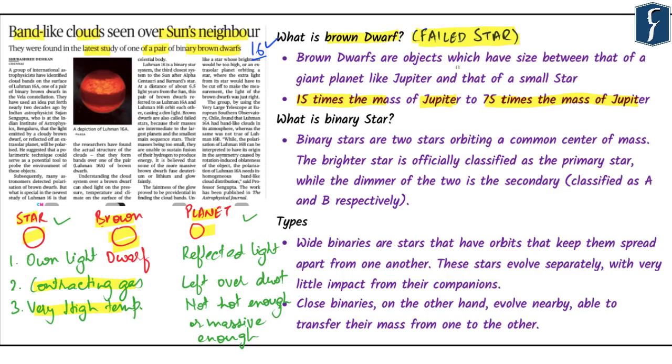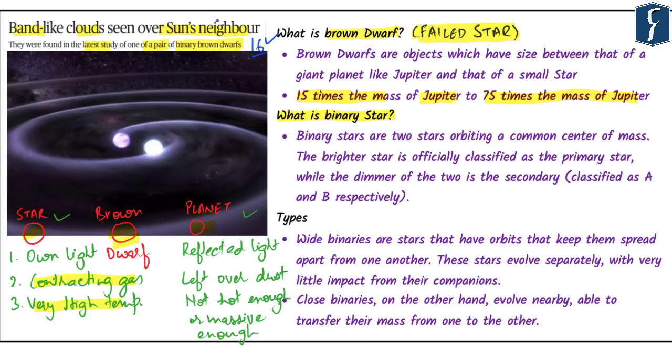Now, when we go to the article again, it highlights binary brown dwarfs. In this context, let's try to understand what a binary star is. For understanding the concept of a binary star, we'll be focusing on the image presented on the screen. Here you can see there is a celestial body 1, and there's another celestial body, and there is a difference in their brightness as well. Please pay attention to this fact. Binary stars are two stars orbiting a common center of mass. So you can see here there are two stars and they are orbiting around a common center of mass.